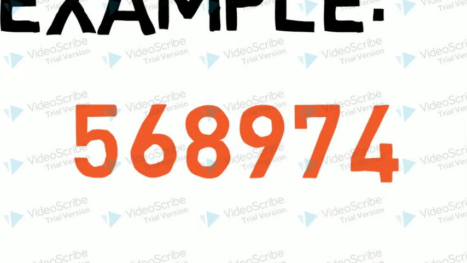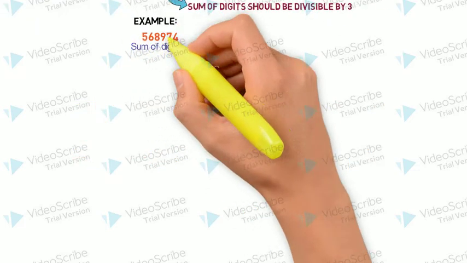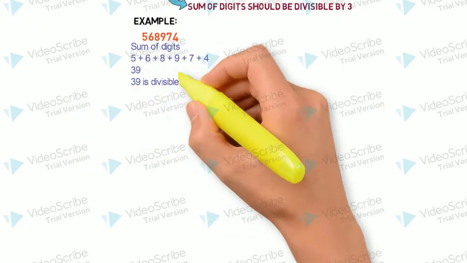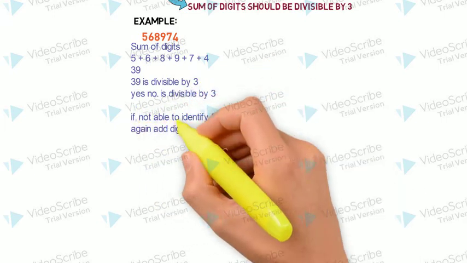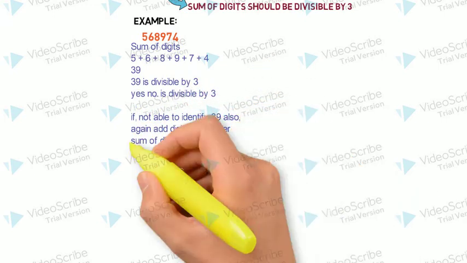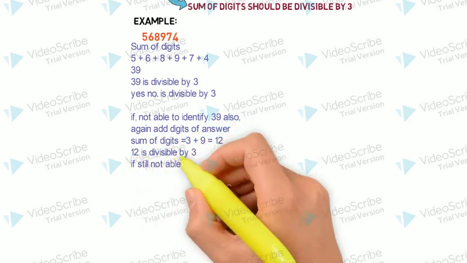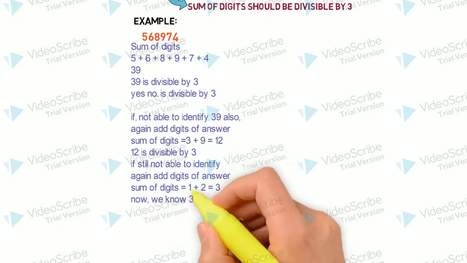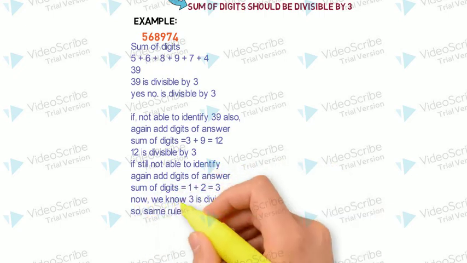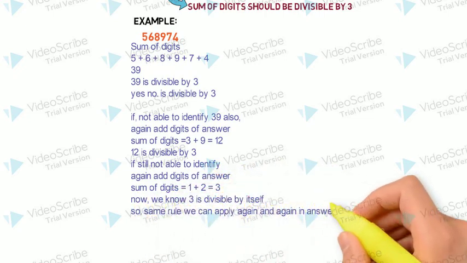After addition, we get the result 39. Now we know 39 is divisible by 3. That means the number is also divisible by 3. If you are not able to identify whether 39 is divisible by 3 or not, we will follow the same rule again. 3 plus 9 is 12. 12 is divisible by 3, or you can follow the same rule again and again.